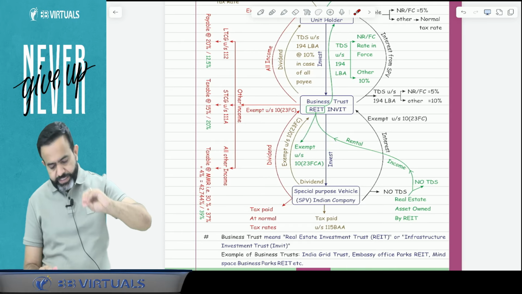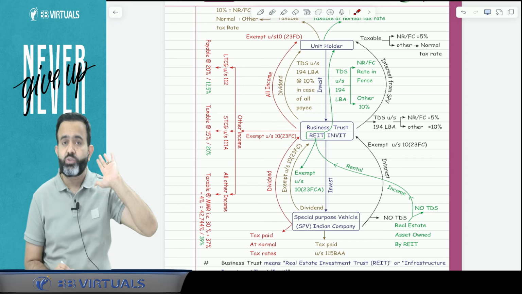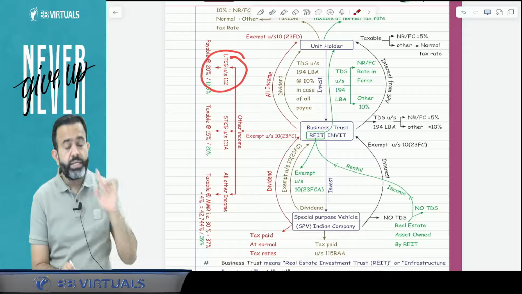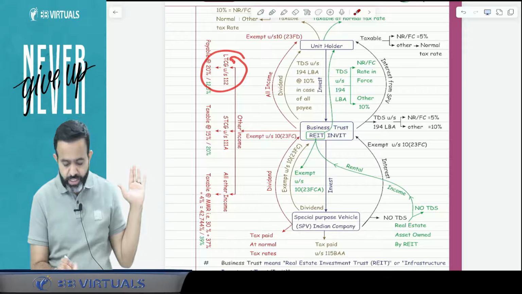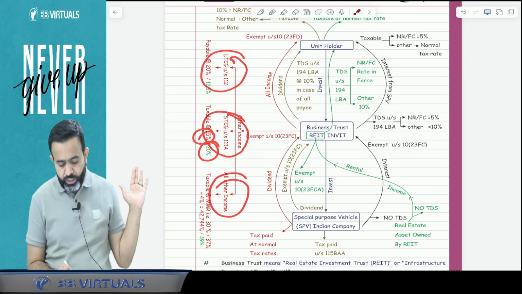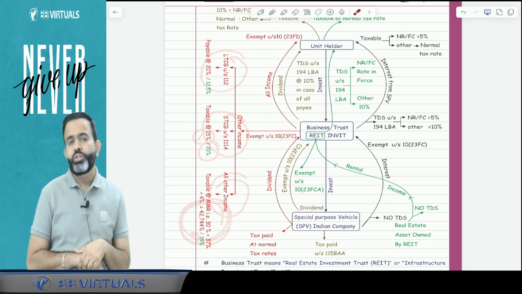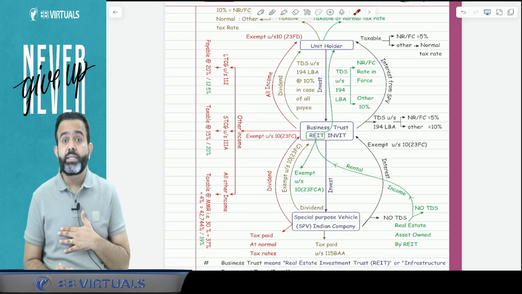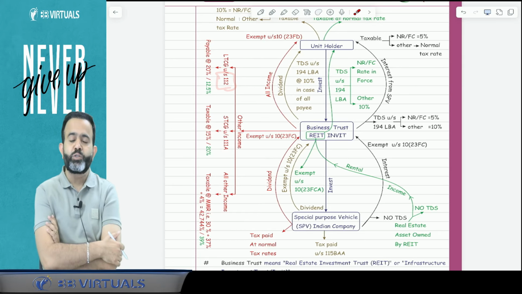So in simple words, can I say that all other income of the business trust is taxable in the hands of the business trust only? If there is a long-term capital gain under section 112, then it is taxable as per 20% or 12.5%. Short-term capital gain 111A, 15% or 20%. And guys, all other income is taxable at the rate MMR. But there may be one doubt in your mind: sir, what about the LTCG 112A? Because you are mentioning 112. What about the LTCG 112A?